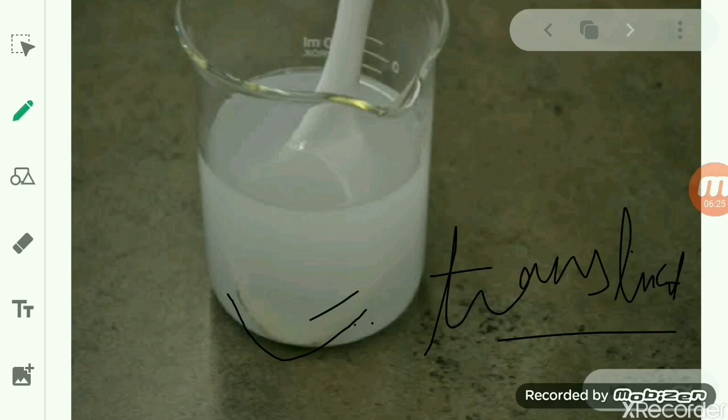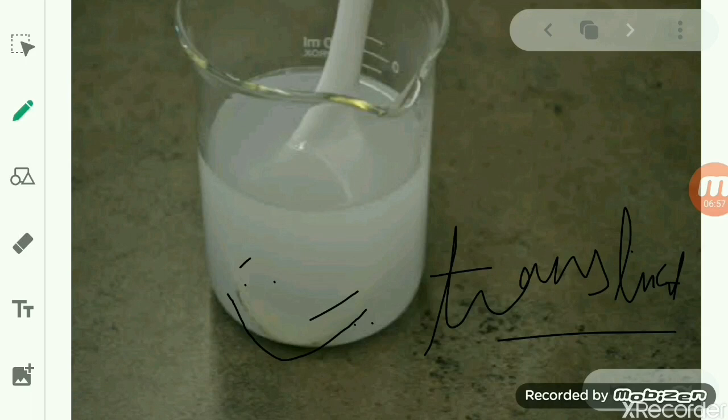These are all examples of translucent materials. Are the soap particles in this solution visible to us? No, we cannot see them with the naked eye. This gives the first property of a colloid: its particles cannot be seen by us.